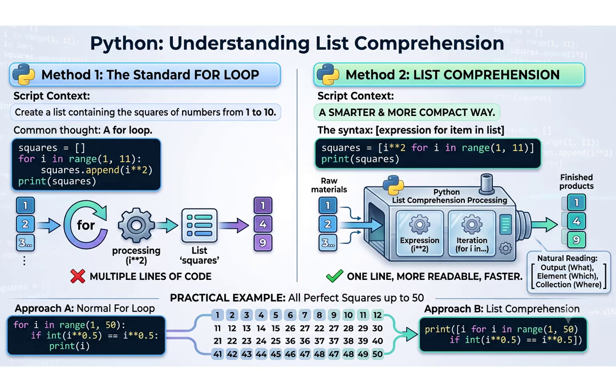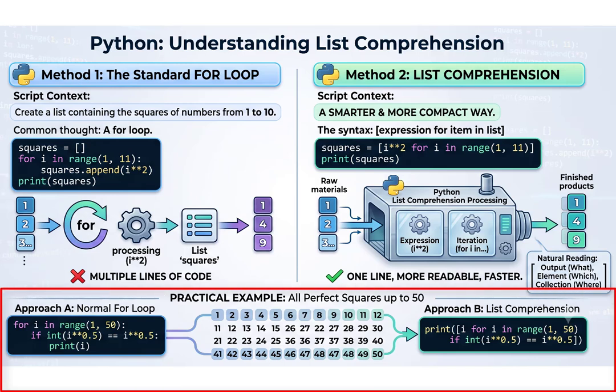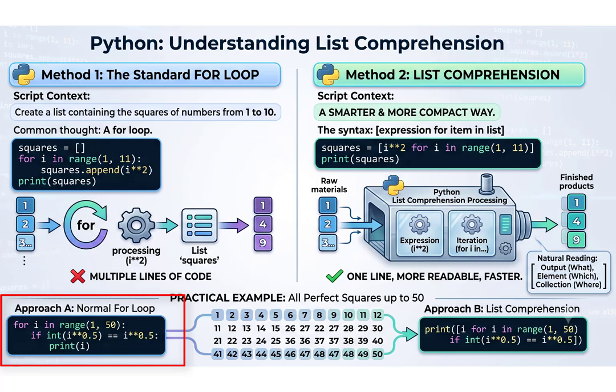Now let us understand this using a practical example. Our task is to print all perfect square numbers that are less than or equal to 50. Before writing list comprehension, let us first solve this problem using a normal for loop. This will help us compare both approaches. Please type the following: for i in range(1, 50): if int(i ** 0.5) == i ** 0.5: print(i). You can see the code in our conversation history.